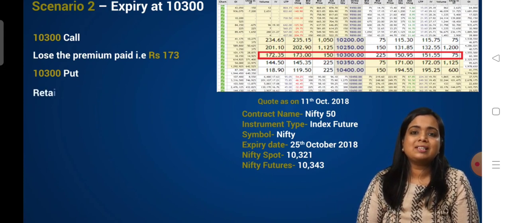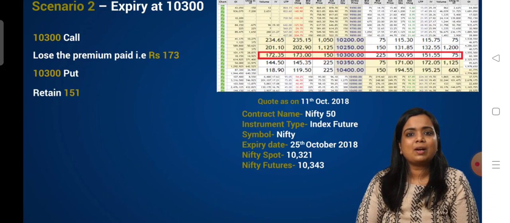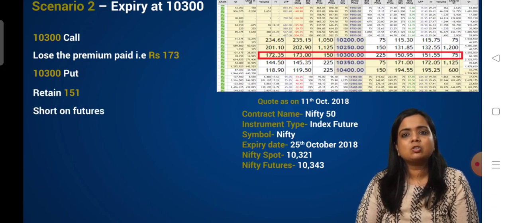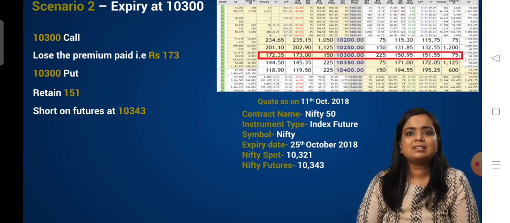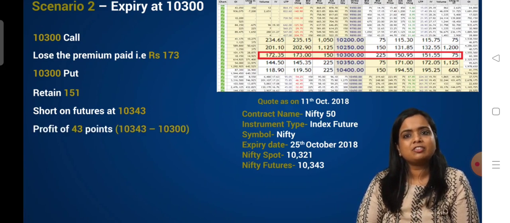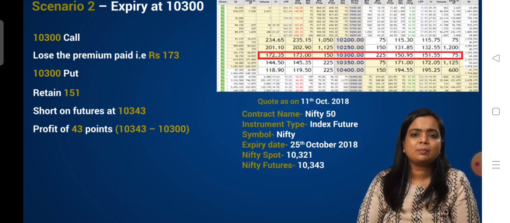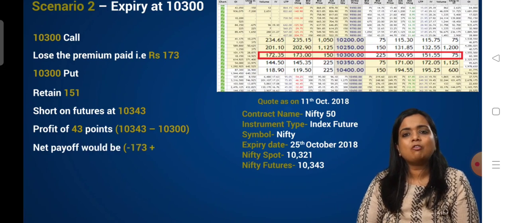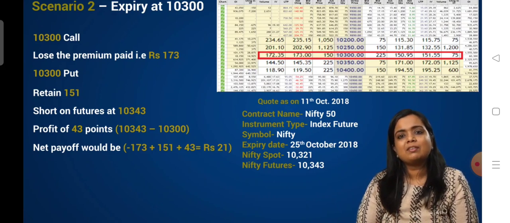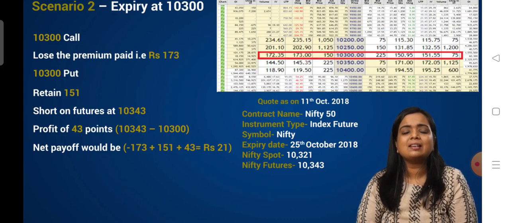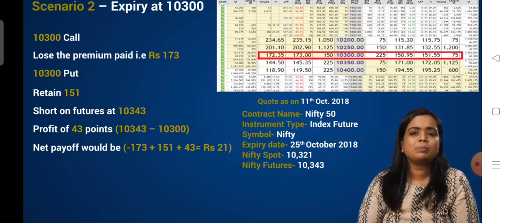So we get to retain the entire premium of 151, and we are short on Nifty futures at 10,343, which will result in a profit of 43 points, 10,343 minus 10,300. So the net payoff would be a loss of 173, plus a profit of 151, plus a profit of 43, which again gives us a payoff of 21 rupees profit.